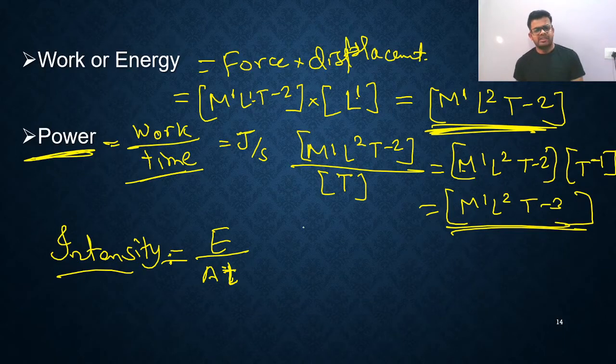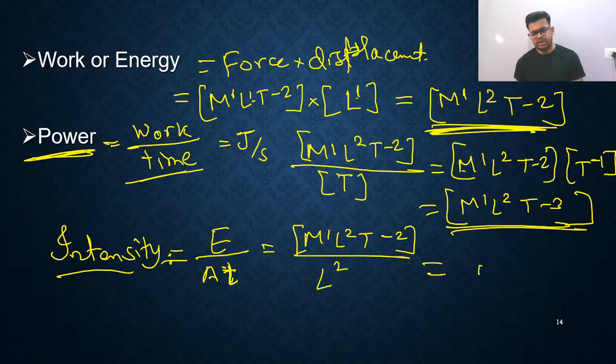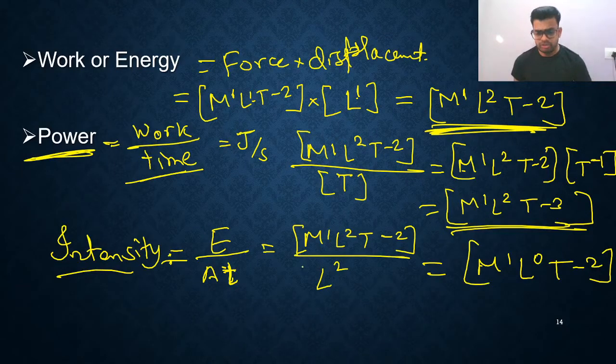Work and energy both have the same unit and the same dimension. Energy has M1 L2 T minus 2. Divide by area, which means L2. So here you get M1 L raised to 0 T raised to minus 2. Why L raised to 0? Because in the numerator L raised to 2 and in the denominator L raised to 2, so it cancels. So M1 L0 T minus 2. You can also say intensity is power per unit area, power divided by area. That's all you need to remember.